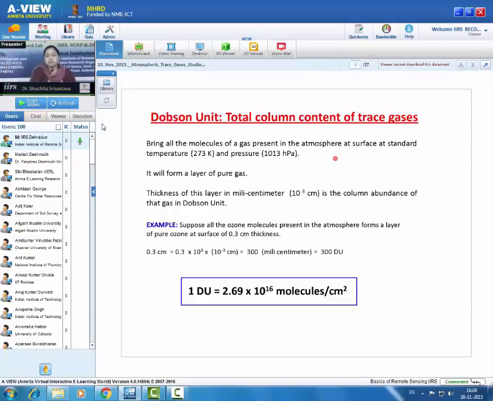Then it will be 300 Dobson unit because thickness is expressed in millicentimeter. 1 Dobson unit contains 2.69 into 10 to the power 16 molecules per centimeter square.